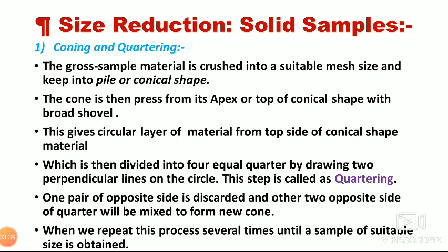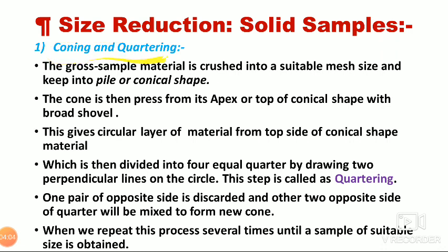The sample size is then reduced by three methods. First method is coning and quartering, second is rolling and quartering, and third one is the long pile and alternate shovel method. So first we will see the coning and quartering method.